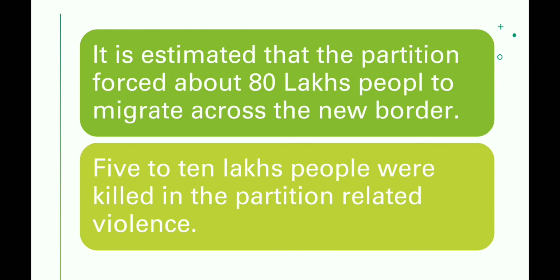Even they were the people who fought in the freedom struggle, right? And now you see they are the ones who had to leave the country, right? So it is estimated that the partition forced about 80 lakh people to migrate across the new border. So it is just on paper and pen, this is just official data, right? But in actual, you can assume that there were many more than 80 lakh people who migrated across the new border, okay? And 5 to 10 lakh people were killed in the partition-related violence.